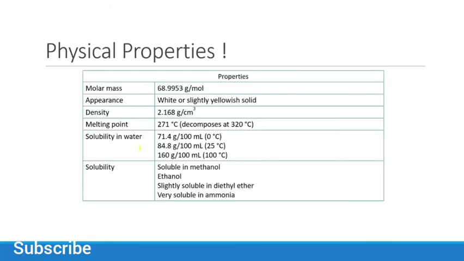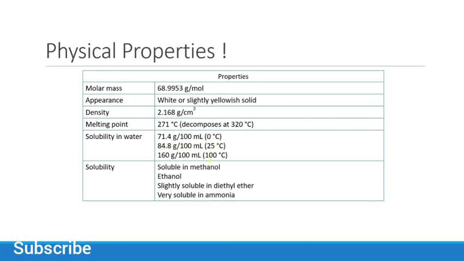And what are the physical properties? Its molecular mass is 68.9, appearance is a white, slightly yellowish solid, density is 2.1, melting point is 271 degrees. Its solubility increases with temperature. 71.4 grams is soluble in 100 ml at 0 degrees, but if we increase the temperature to 25 degrees, 84 grams is soluble in 100 ml.